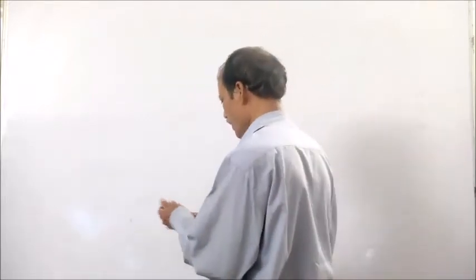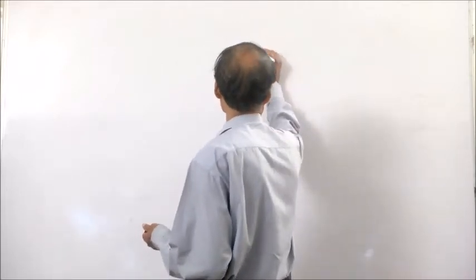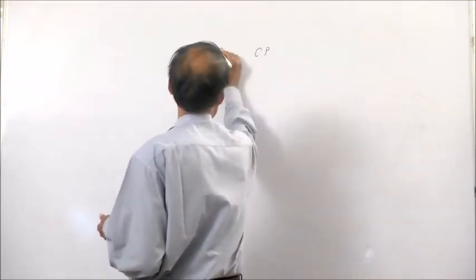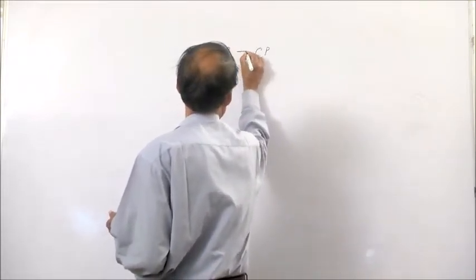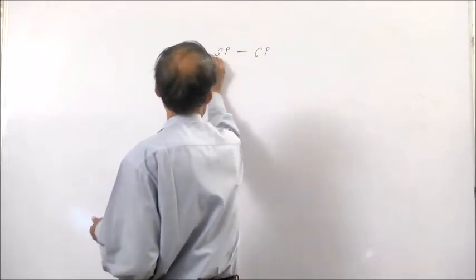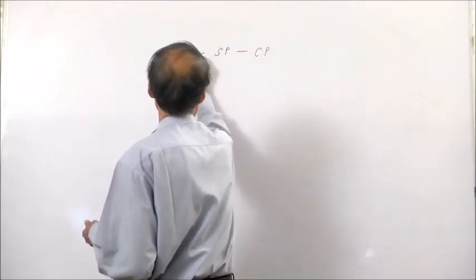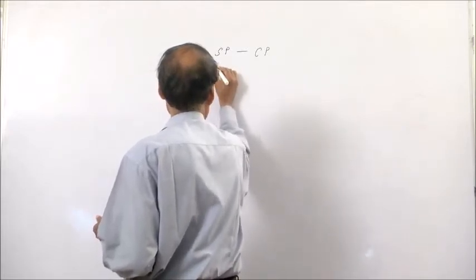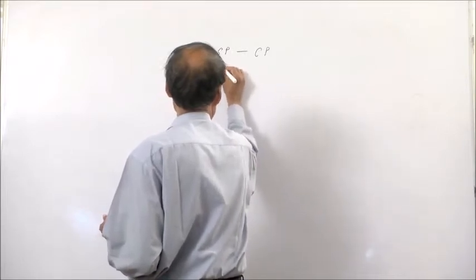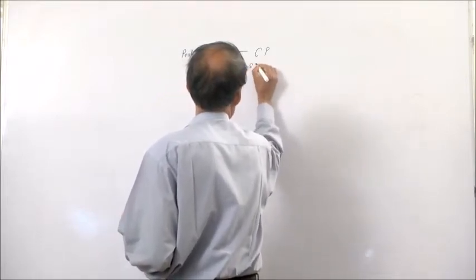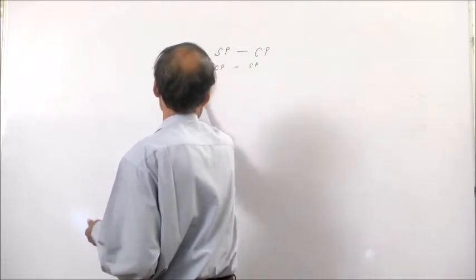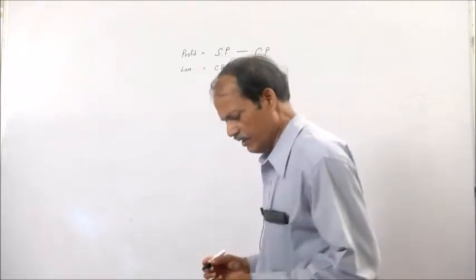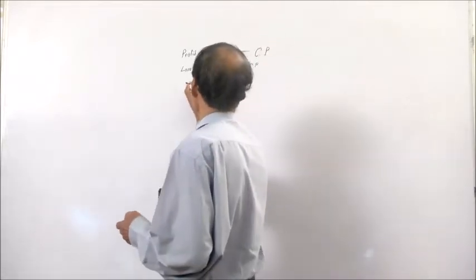Then here you know that it is cost price, or CP, and the sales price, or SP. The difference between them is the profit. But when the cost price is more, or CP minus SP, this is loss. And similarly, another thing I will tell you is the list price.